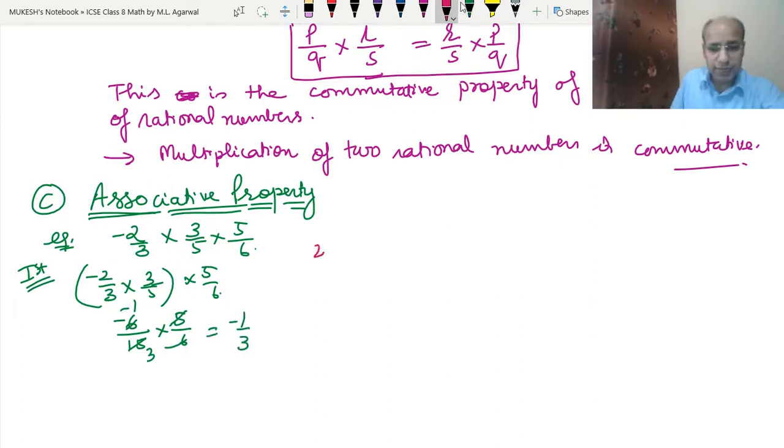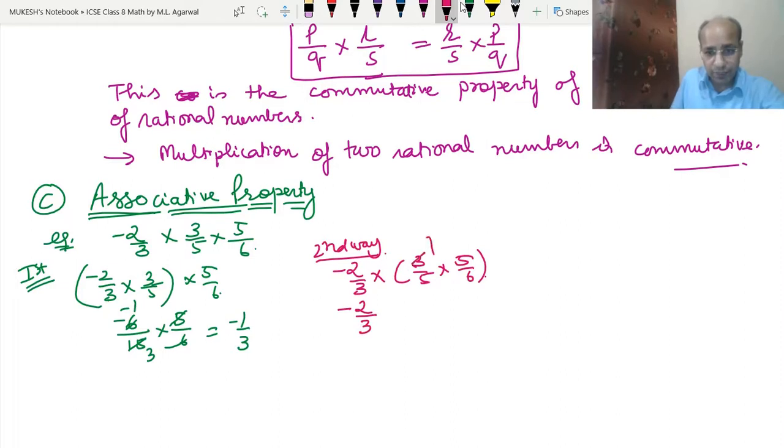Now the second way: minus 2 upon 3 into 3 upon 5 into 5 upon 6. Minus 2 upon 3, here we can divide them. 3 1s are 3, 3 2s are 6. 5 into 5 we are reducing them. So we got the answer into 1 by 2. So 2 and 2 divided. Now we get the answer again, minus 1 upon 3. So this is the same answer that we are getting.